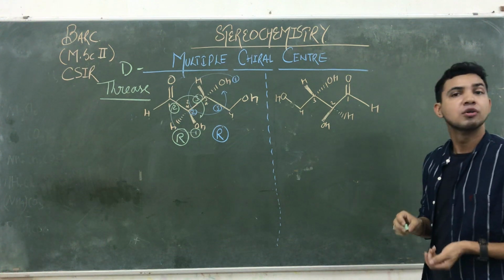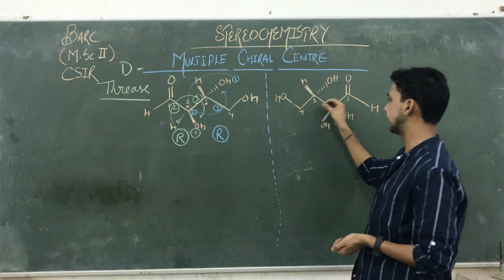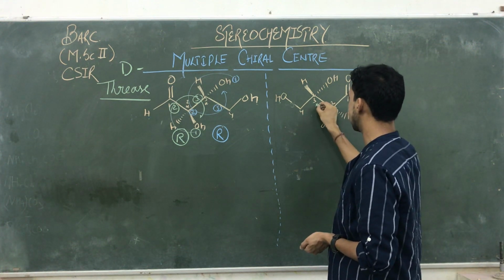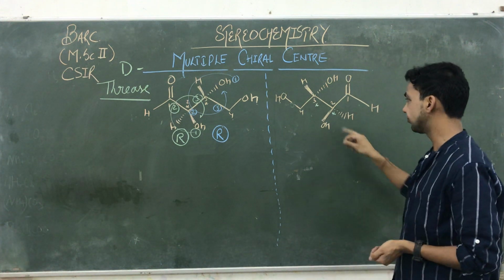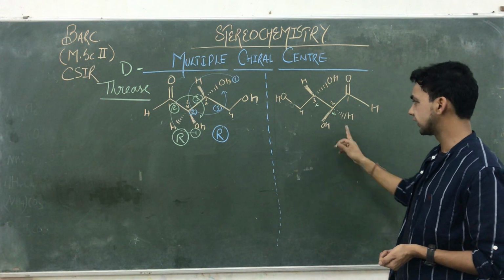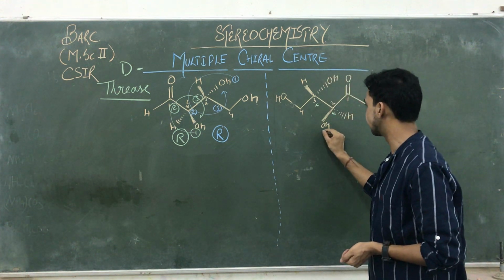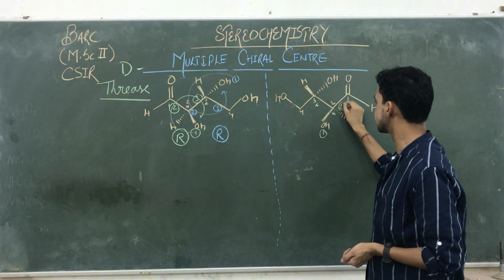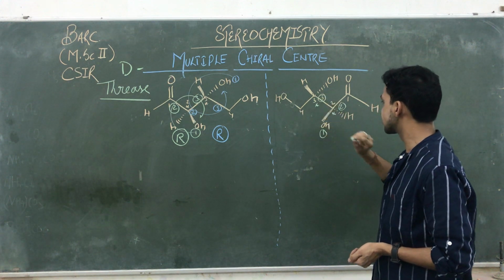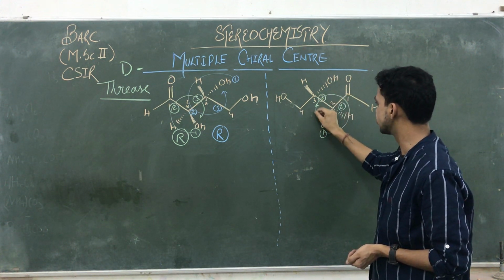Then we are going to find out the configurations of the second and third carbon atoms. So we are giving the numbers. First of all, we find out the second. Let's see whether the same configurations are allotted or not. That one is 1, that one is 2, that one is 3. So we are working according to 1, 2, 3.